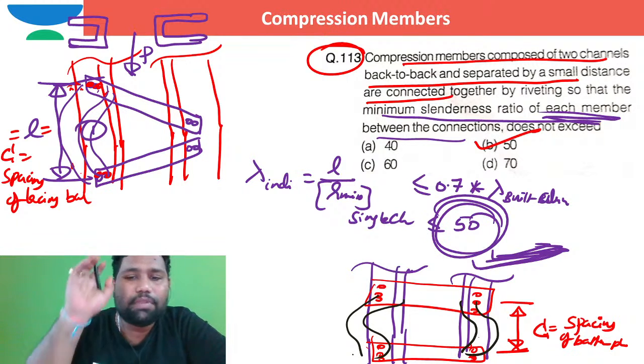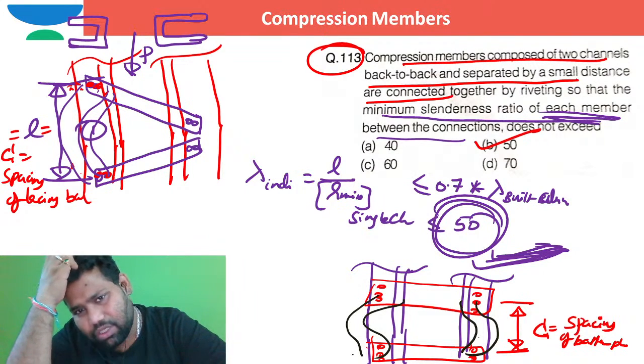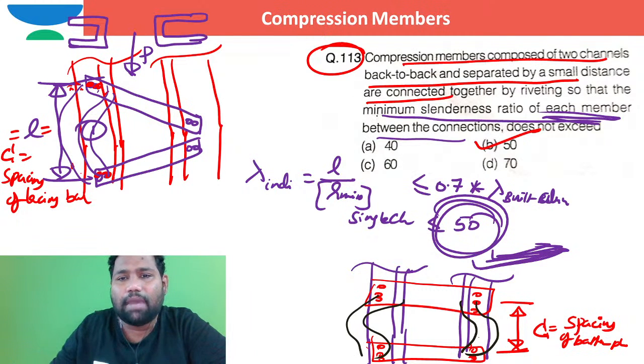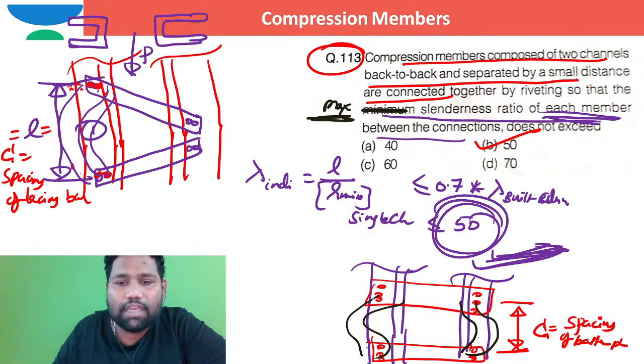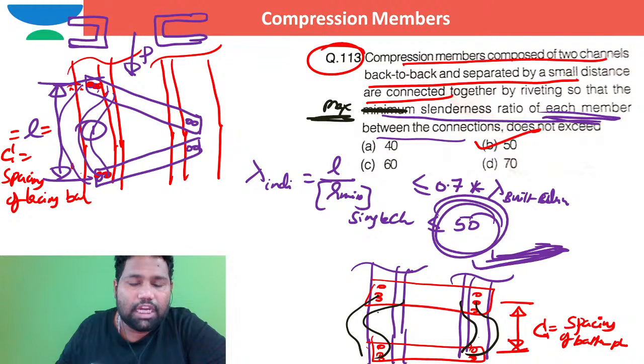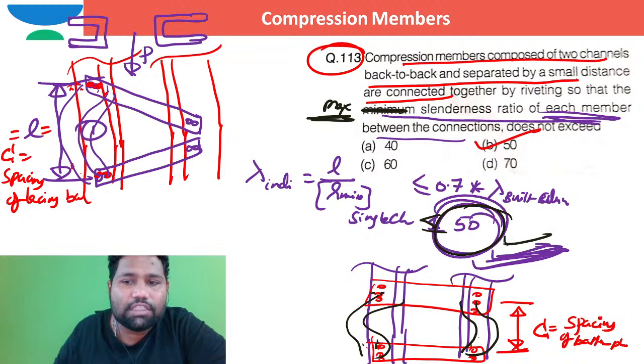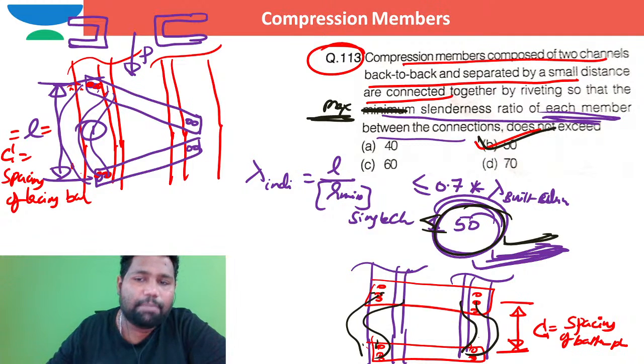In order to stop that buckling, the slenderness ratio, I cannot say minimum, here I should say the maximum. Maximum slenderness ratio of each individual element between the constraints or between the rivets should always be less than or equal to 50. So the maximum value is 50 directly. So I can keep option B.